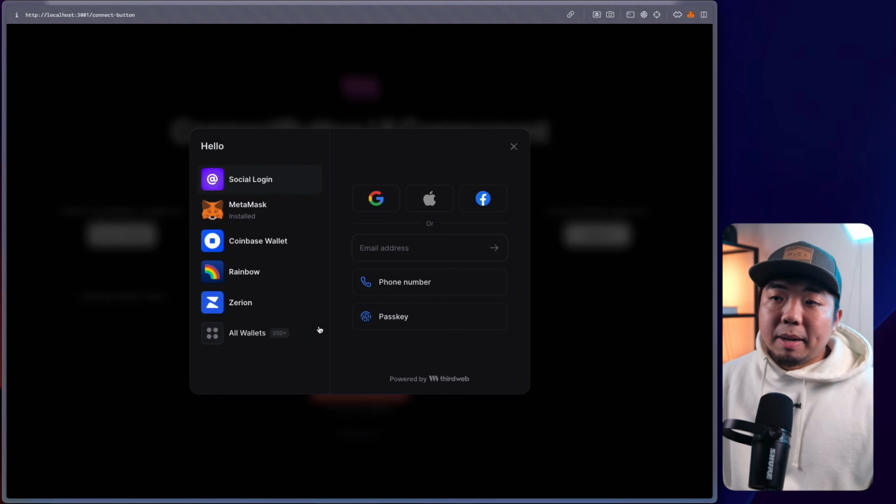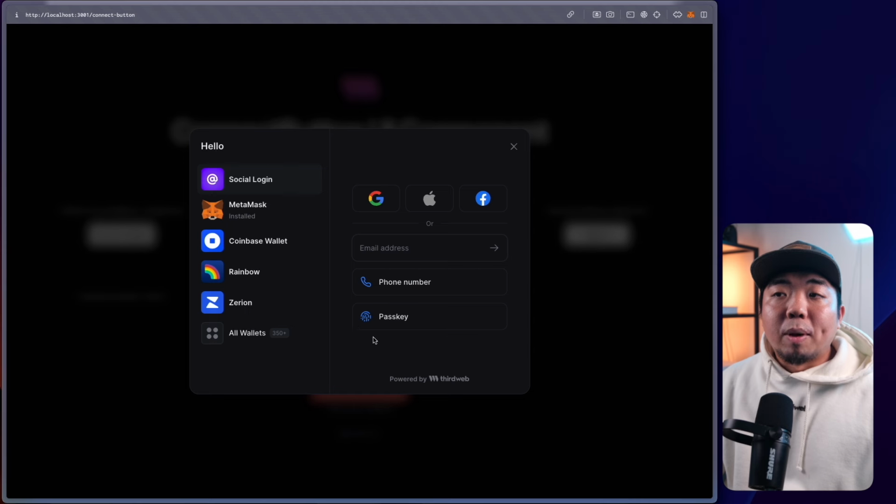So next thing we're going to do is customize this right hand side, this right half of our Connect modal, which we call the welcome screen. So what we can do is we can actually customize the default welcome screen, which I'll show you in just a bit. Or we can render our own component here to display on the right hand side of here. So maybe we want to put a graphic or an image. Maybe we want to render some type of cool component here that we want to show, maybe like a counter or a countdown, or display some information. We can display that all right over here.